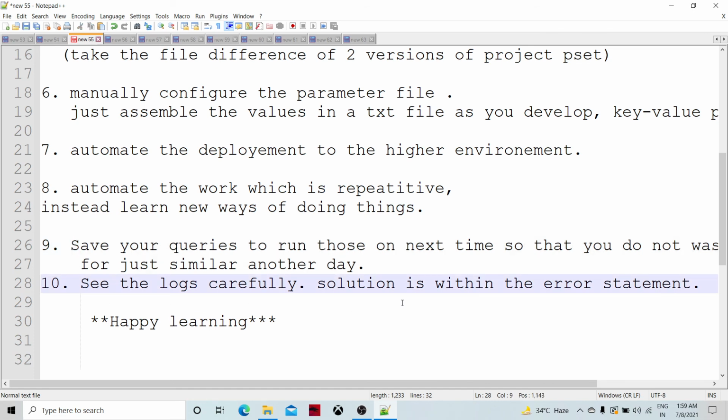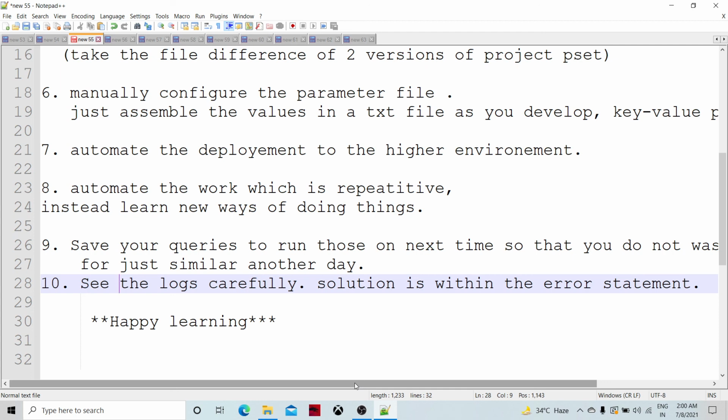See the logs carefully. So this is a very nice statement. Many times, while looking at the error, while looking at some red text, people go crazy and just copy and paste into Google and then have to read many more pages. Before that, just read the error message carefully. The solution lies in front of you, right? So analyze. Otherwise, Google is all there.